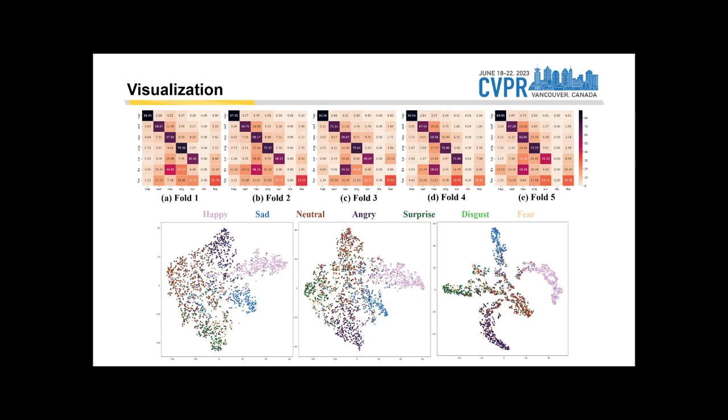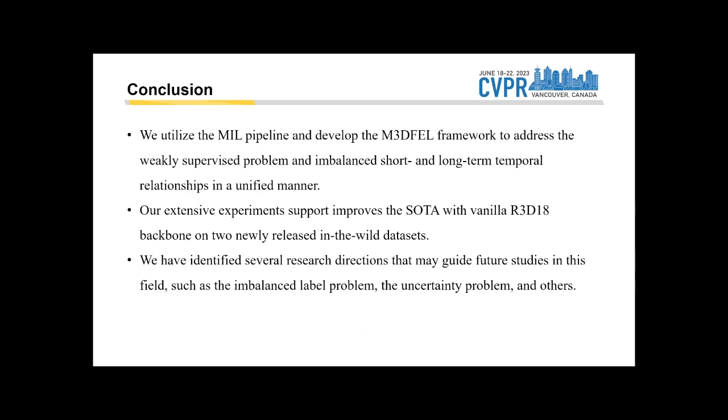In conclusion, we conduct a thorough analysis of the DFER problem and propose a new learning paradigm. We utilize the multi-instance learning pipeline and develop the M3 DFER framework to address the weakly supervised problem and imbalance short and long-term temporal relationships in a unified manner.